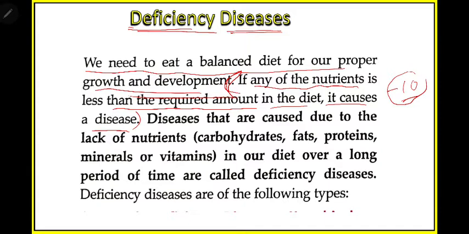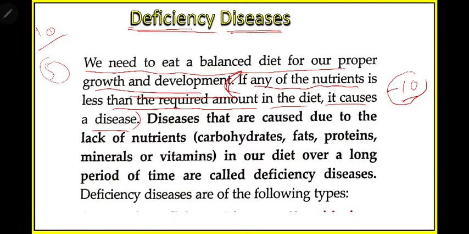If any of them is less in your food than required, for example, you need 10 grams of carbohydrate but you are eating a banana that has 5 grams, you are having 5 grams less. So this 5 gram shortage will cause you a disease.